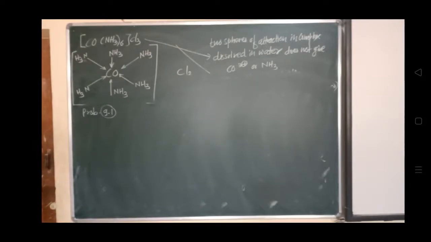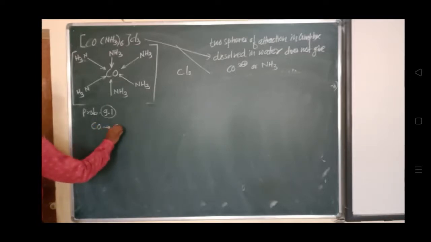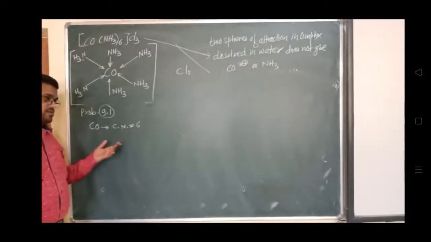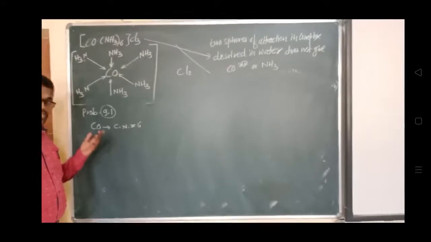Write the formula of the complex if the coordination number of cobalt is given as 6. Yesterday we saw what the meaning of coordination number is: the total number of atoms present in the ligand that are donating their electron pairs to the central metal ion.